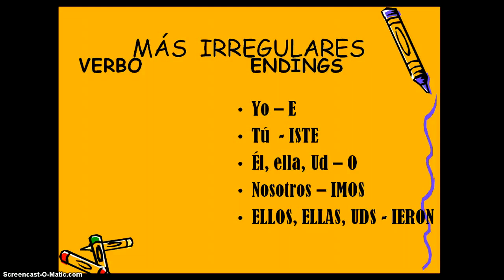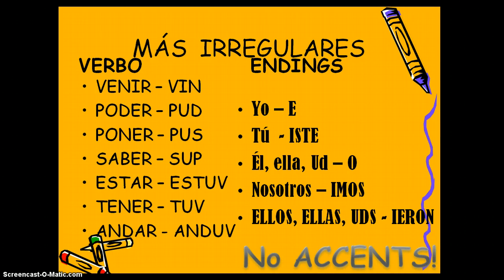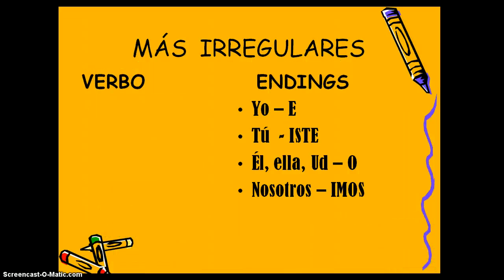Additionally, we have tons of irregular stem changers. Please feel free to pause this if you'd like to take a deeper look at the forms. But again, this is all in your notes from Unit 3.2.